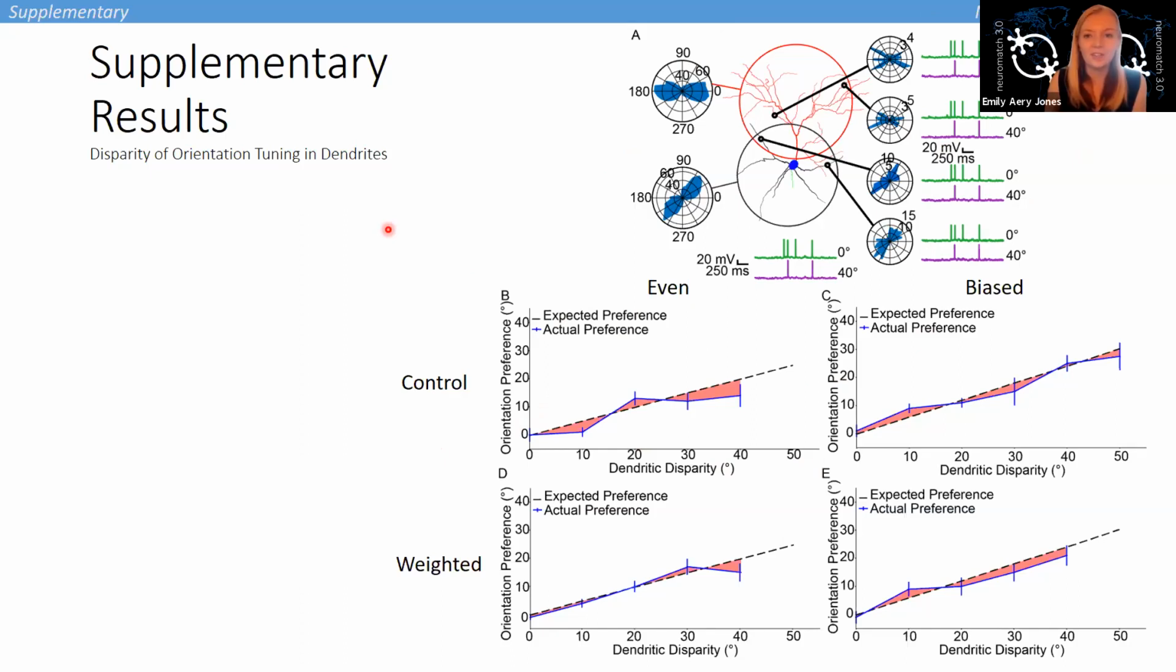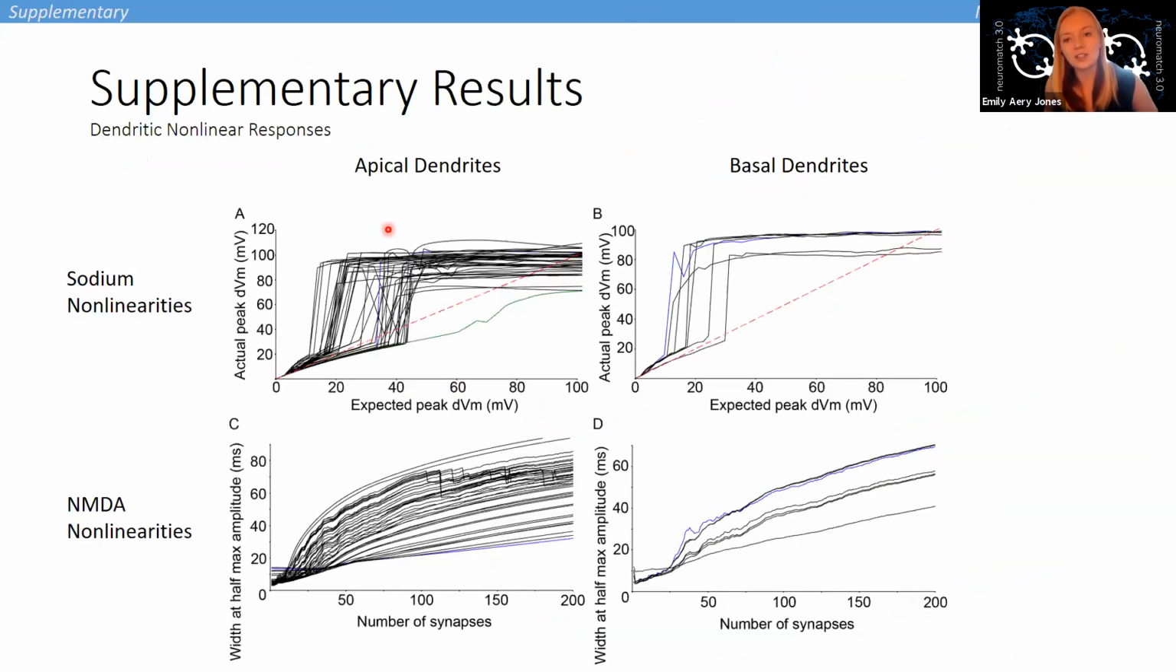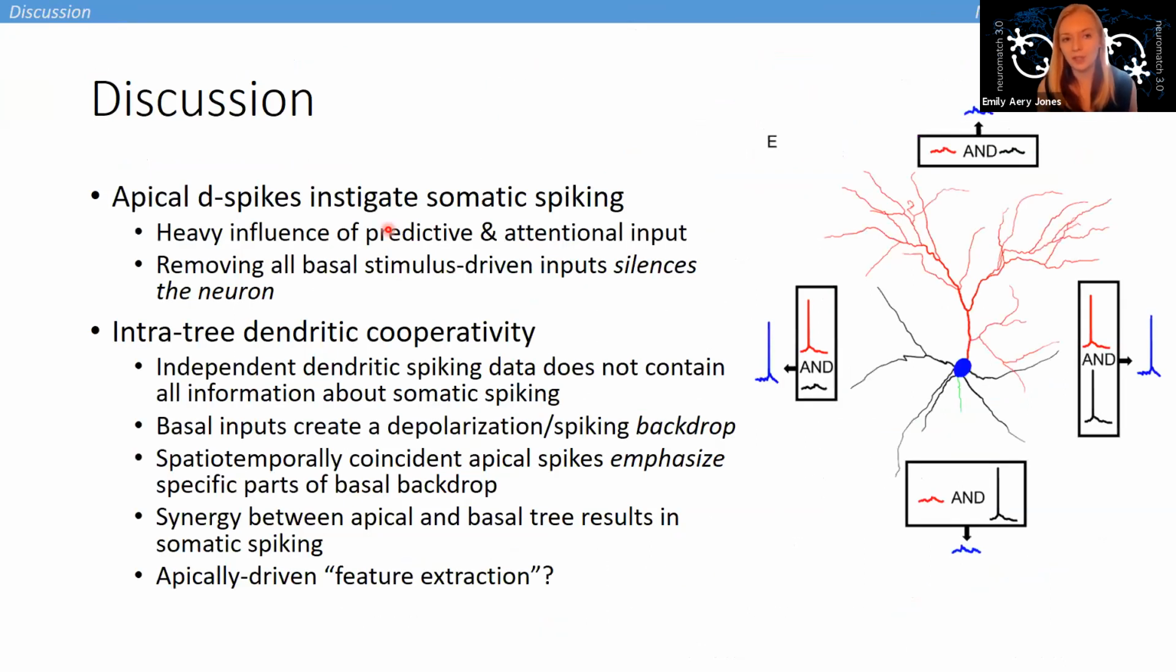Very cool. We have a question. We have a great question from Jason Moore, who asks, if not all apical events propagate to the soma, would this predict higher activity rates in the apical dendrite compared to the soma?